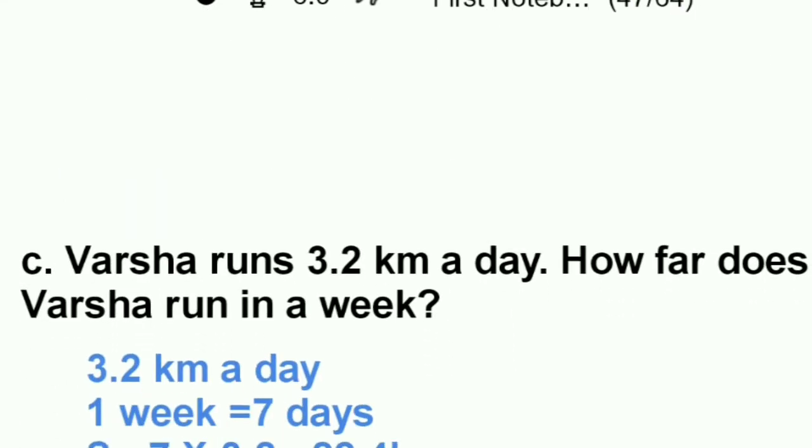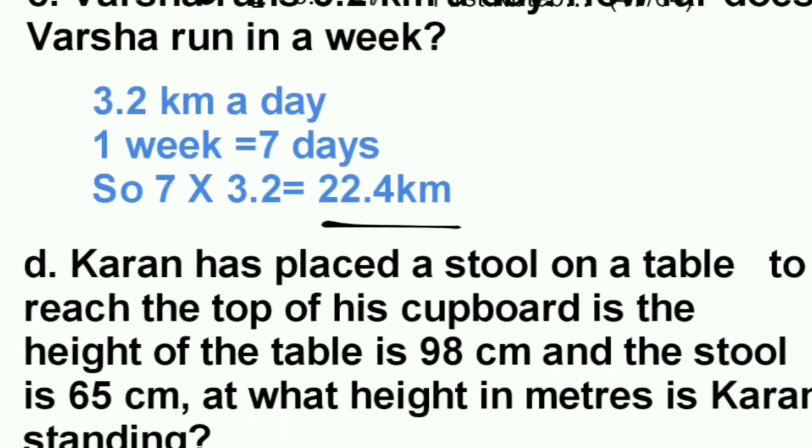Next, question number 3. Varsha runs 3.2 kilometer a day. How far does Varsha run in a week? In a week means 1 week, and we know that 1 week means 7 days. So 1 day is 3.2 kilometer. So 7 days means 1 week, so multiply 3.2 by 7. So we get the answer 22.4 kilometer.